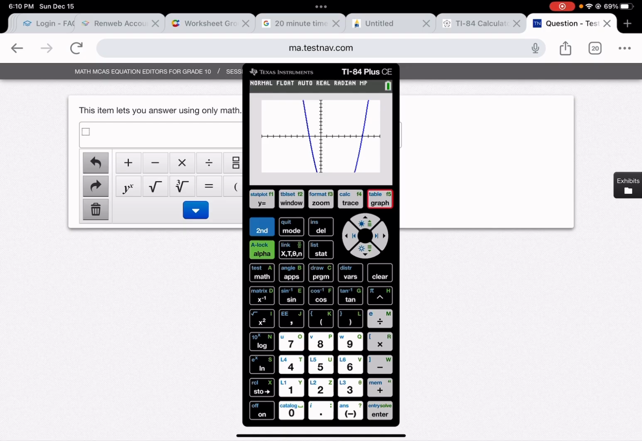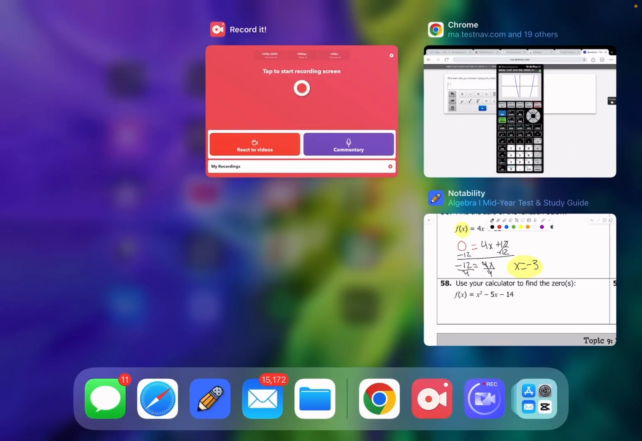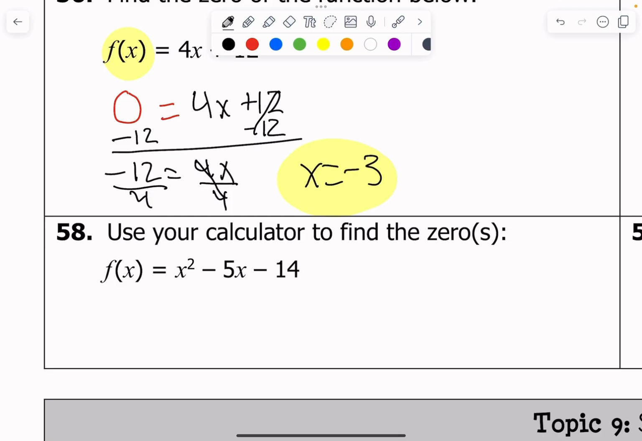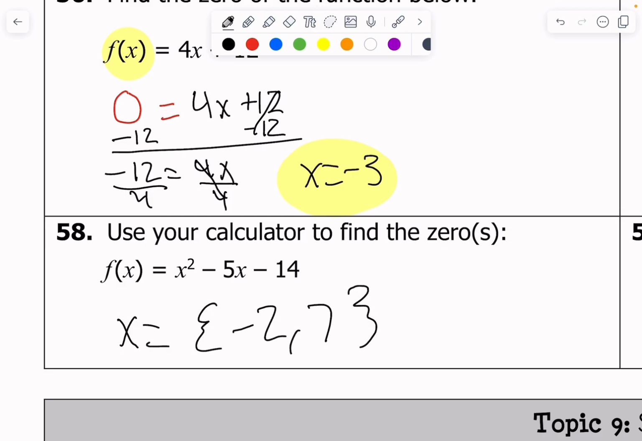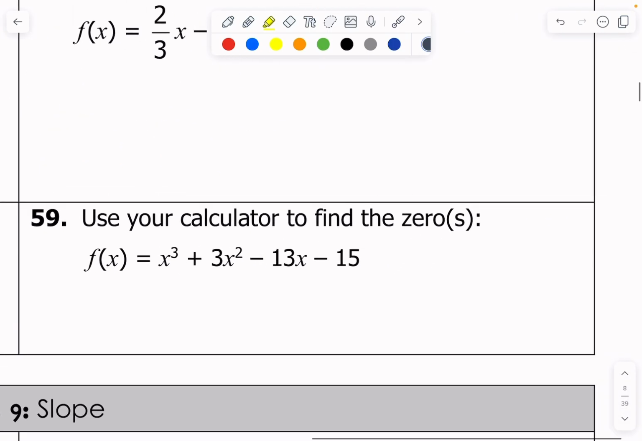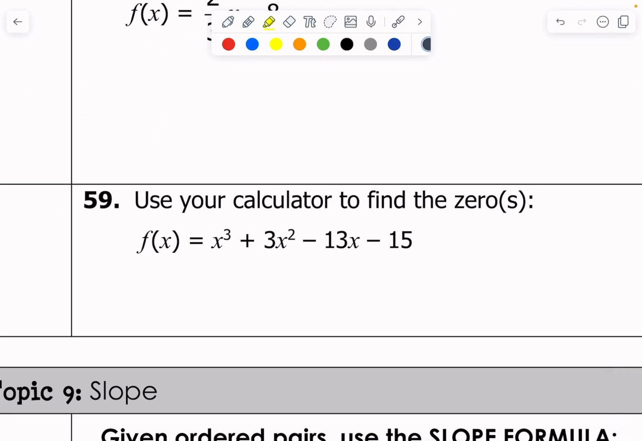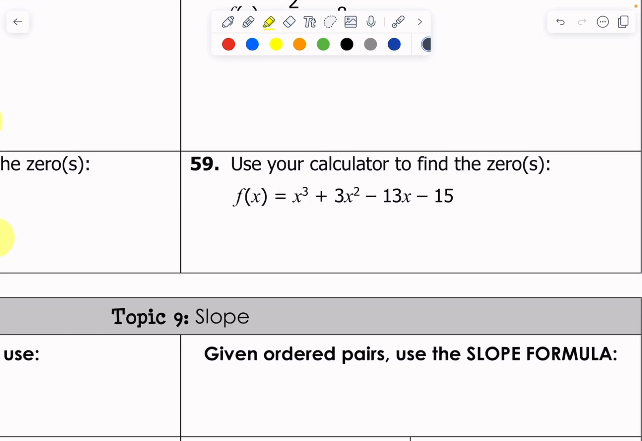And so it looks like one of them is at negative 2. That's (-2, 0), AKA where I cross the x-axis. And the other is at x equals 1, 2, 3, 4, 5, 6, 7, 8. I think that's a 7. Yeah, so negative 2 and 7 are both of our zeros. And so we can say that x equals negative 2, comma 7. Those are my zeros, and we're done, okay? Same thing with number 59. You would just throw that in a calculator and see where it crosses the x and y axis.